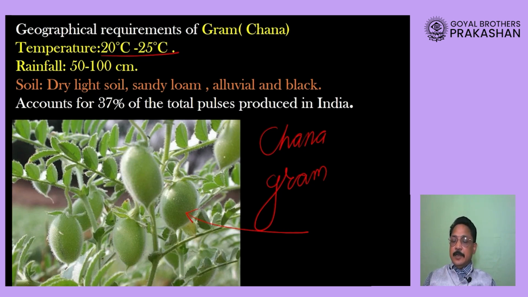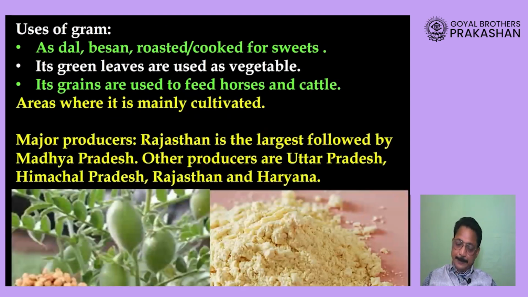Please remember its soil requirement will be the same as that of pulses because this is one of the pulses. And India ranks number one in production of gram in the world, with 37% of production coming from India.